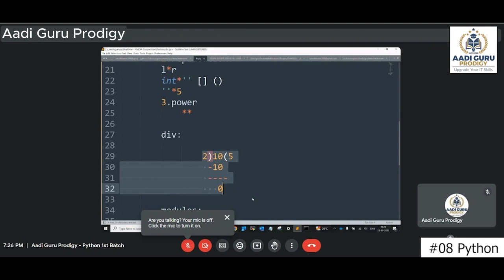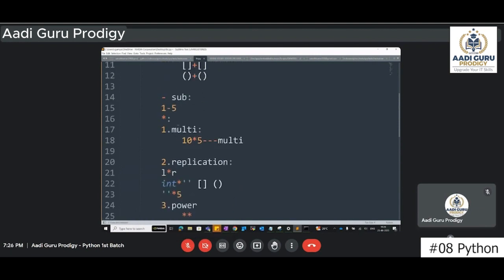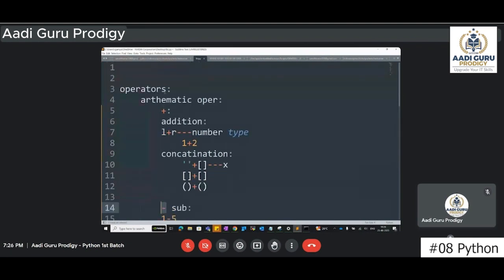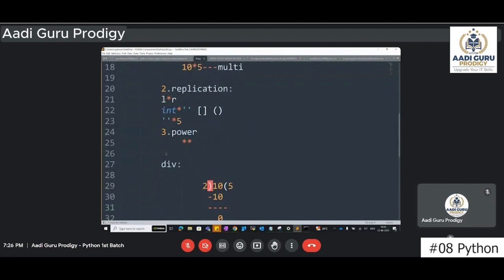Yes. So now to do this in Python, how can this division be represented? Generally, for multiplication we use star, for minus we use the minus symbol, and for addition we use the plus symbol. In the same way, if you want to use division, we have to use this slash. So how do we write it? 10 divided by 2. So I'm trying to divide this 10 by 2.